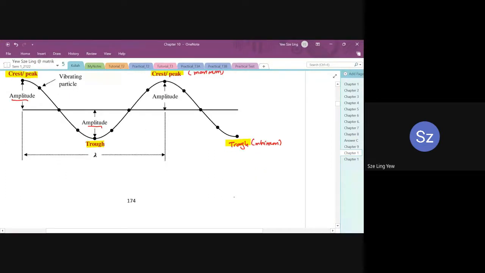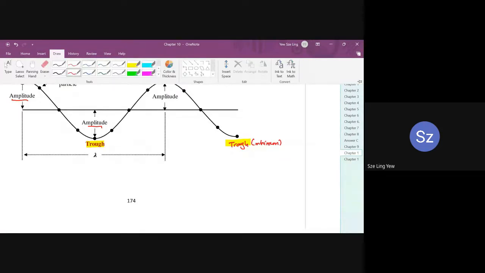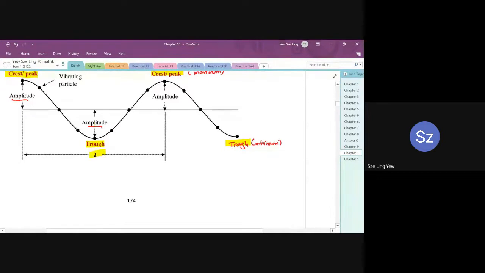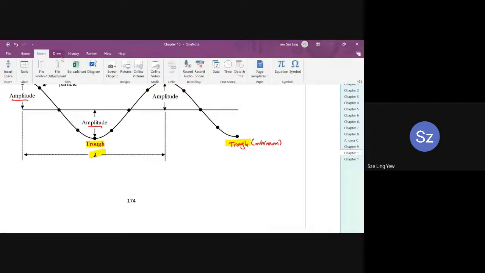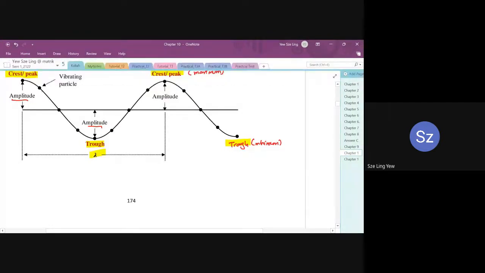And then from crest to crest, from peak to peak, you see we have a lambda here. So in this chapter we have another one called lambda. Okay, the wave motion involves the wave speed. So one lambda is the distance traveled by a wave for one complete oscillation. Distance for one complete oscillation we call one lambda.